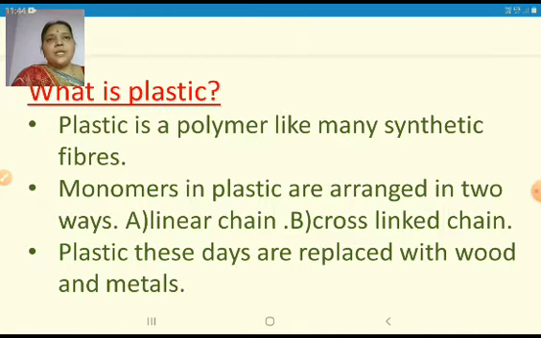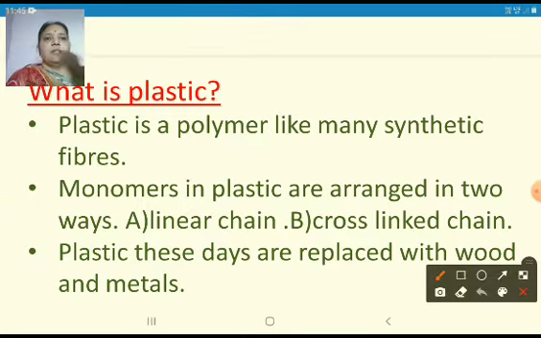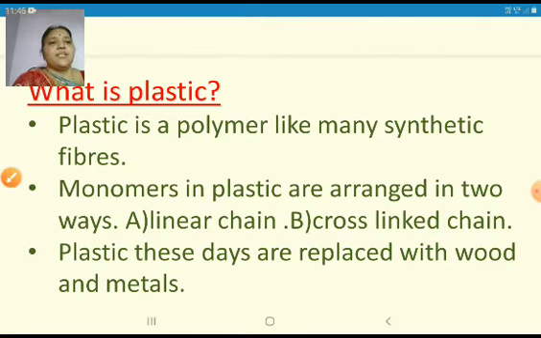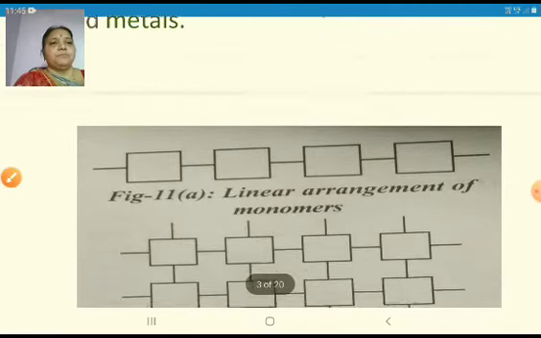So many units together we call a polymer, and these small units are called monomers. Monomers are arranged in two types, that is linear chain arrangement and cross-linked chain arrangement. We'll see the picture of this arrangement.